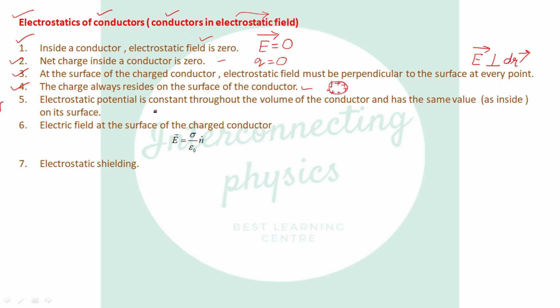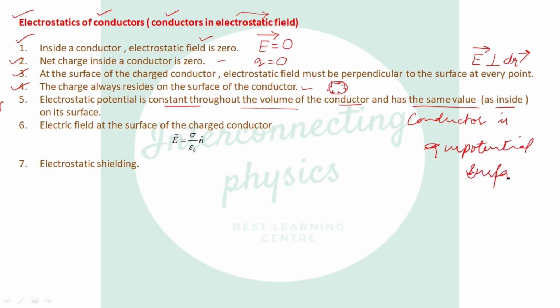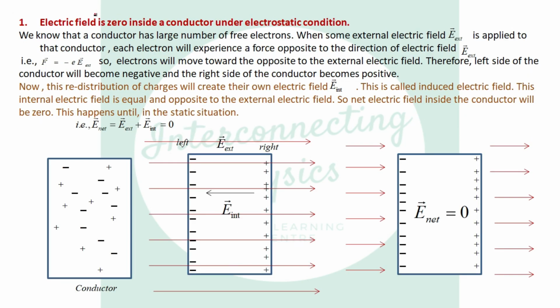Number five, electrostatic potential is constant throughout the volume of the conductor and has the same value as inside, which means the conductor is an equipotential surface. Number six, the electric field at the surface of a charged conductor is given by this relation. And number seven, we will discuss electrostatic shielding. So let us discuss one by one. Number one, the electric field inside a conductor is zero under electrostatic conditions. For this, let us suppose we have a conductor of this shape.